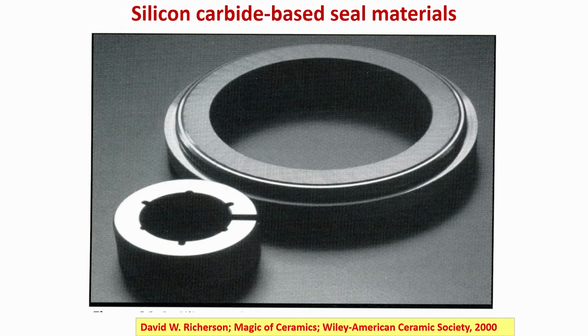Okay. Now, coming to the other kind of ceramic materials which are used for tribological applications. These are examples of another ceramic material, that is silicon carbide.